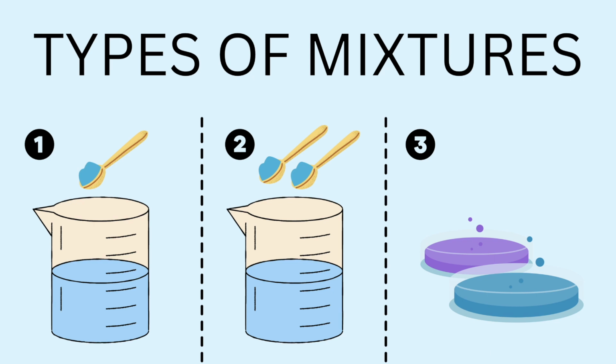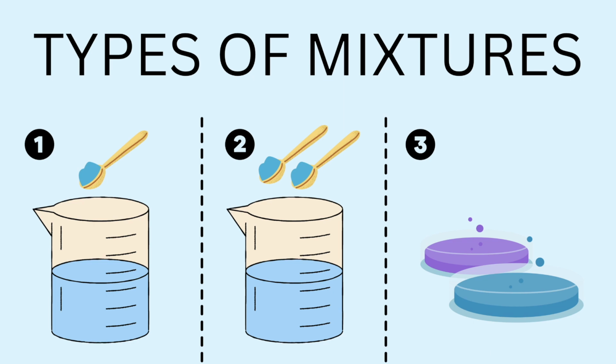The first one, we have a beaker and we add 1 spatula of copper sulfate in it and mix it very well. In the second beaker, you are going to add 2 spoons of copper sulfate and mix it well. And in the third, we have a china dish, or just a glass plate, and you are going to mix potassium permanganate with copper sulfate. You are going to mix these 2 salts, these 2 crystals together. Okay, now these are the 3 things.